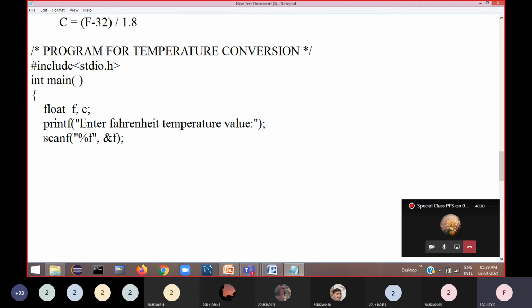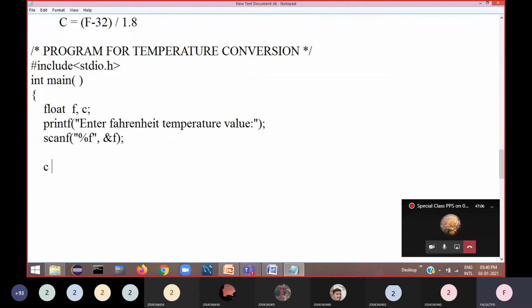Then I am reading that temperature using this scanf function, and I have stored that value in a variable called f. This scanf function reads the temperature and stores it in the variable f. Now you assume that you have the Fahrenheit temperature available. Now I need to convert that into Celsius temperature. How should my program do that instead of me? In mathematics, I can use this formula. Now for the same, you write the equivalent program statement.